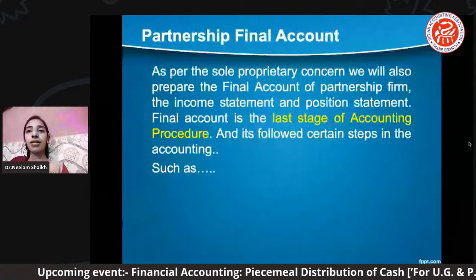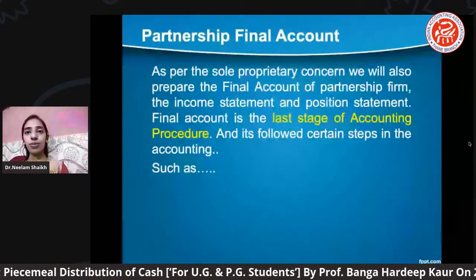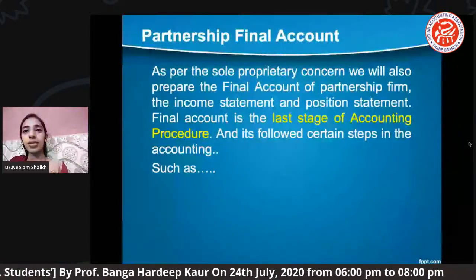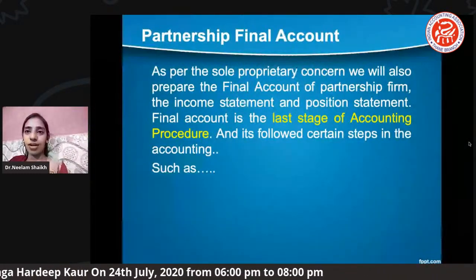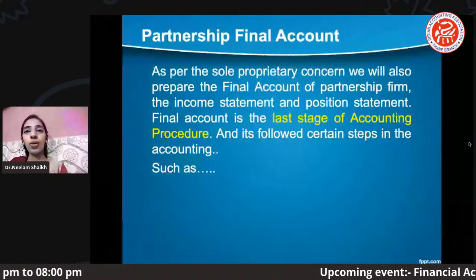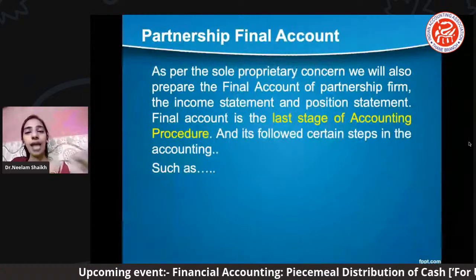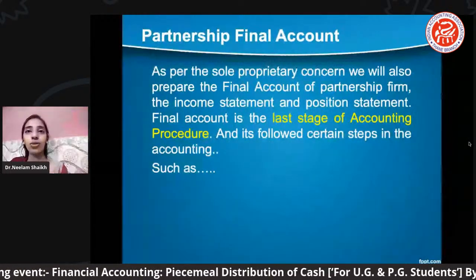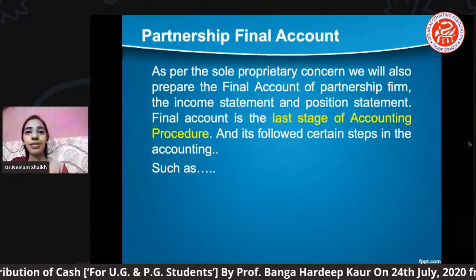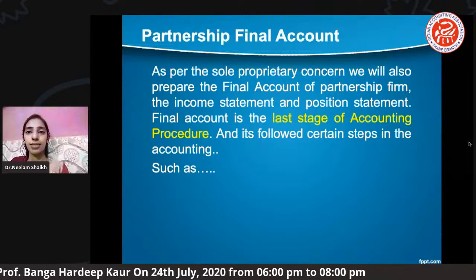Now we have a partnership final account which we are supposed to prepare. As I have already told you, there is no major difference between the sole proprietor concern and the partnership final account. The differences occur when certain situations or issues relate only to the partnership firm. To solve those particular aspects, the Partnership Act was formed, and on that basis the further process is taken.